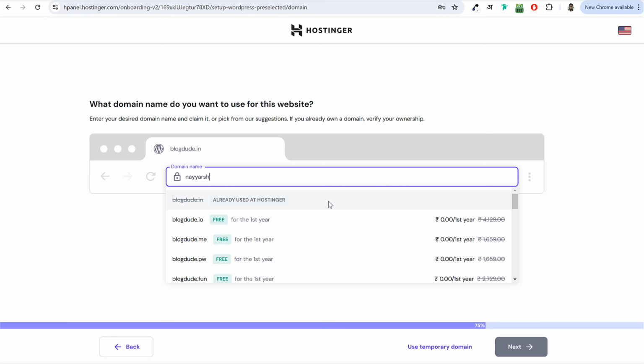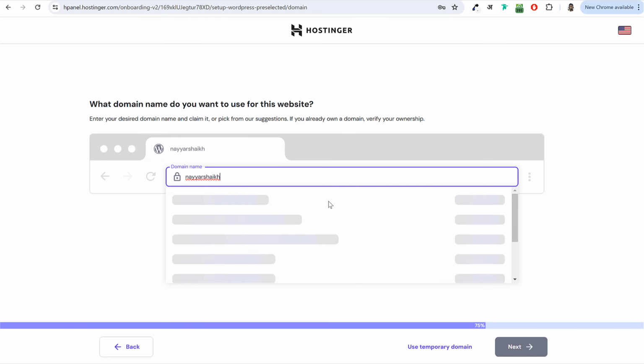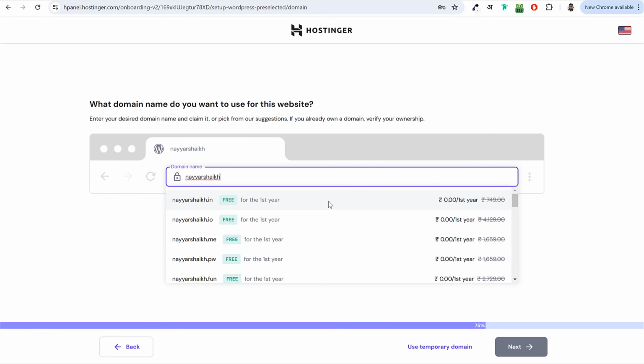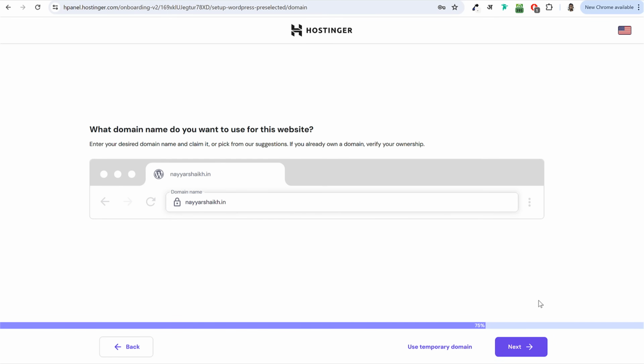For example, if I want to register nayyarshake.in, I can type in Nayyar over here. And as soon as I type in that thing, it will recommend me some more domain name extensions like .me, .io, .fun, .org, .net. Whatever domain name extension you want, you can select that. I'll select nayyarshake.in and after that click on next.